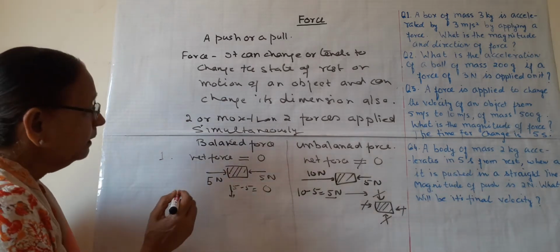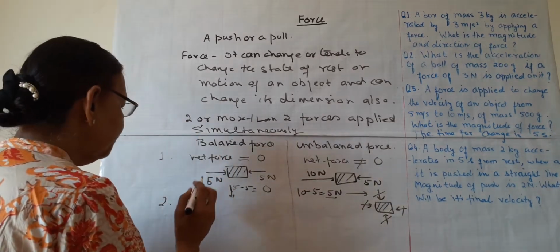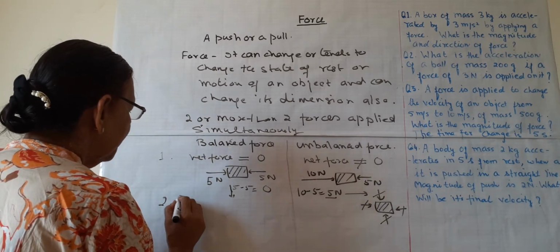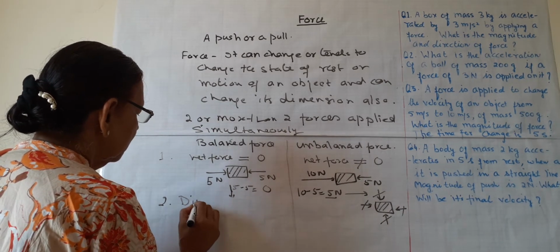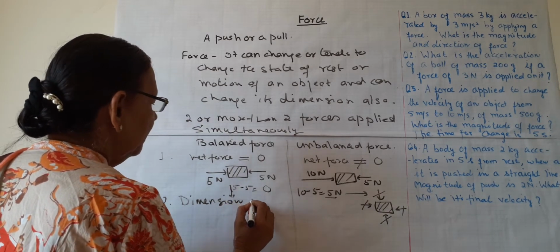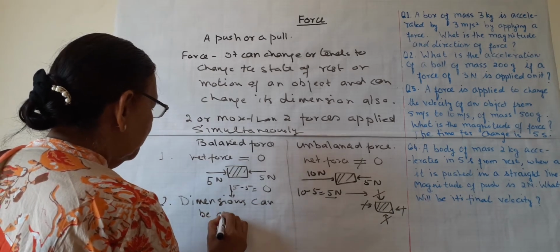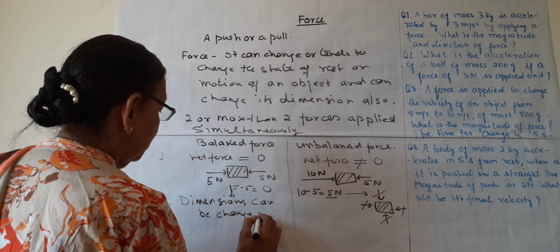The second point is that in balanced forces, as we have just seen, the dimension can be changed. How?